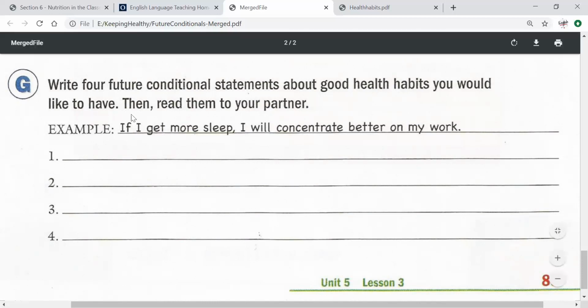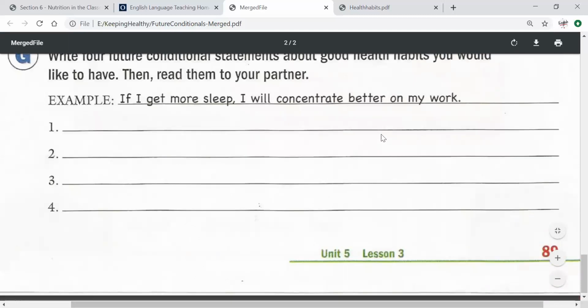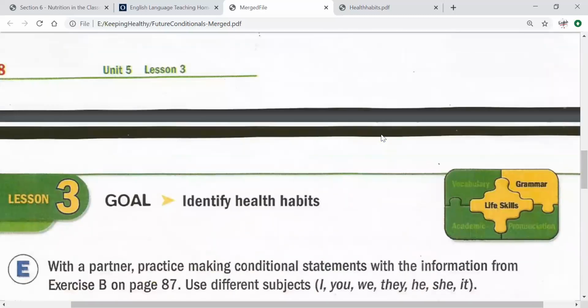So remember, again, we're going to use "if" plus the I, you, we, they, he, she, it, whatever. Here you're talking about I. And then the verb in present tense, if I get more sleep. And the answer will be in the future. I will feel better, or I will concentrate better. Okay, so this is our work for today.